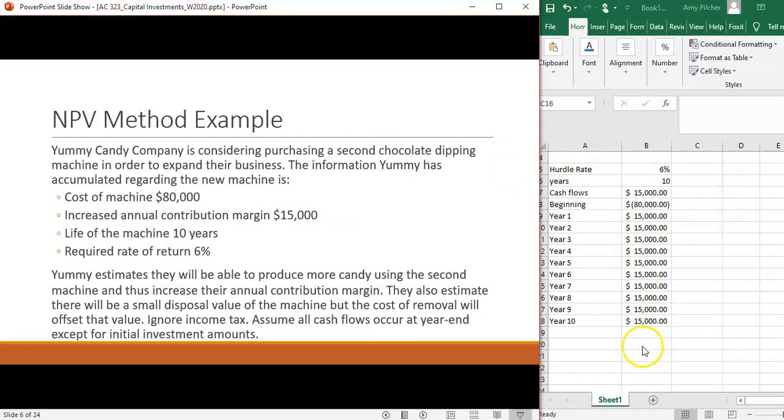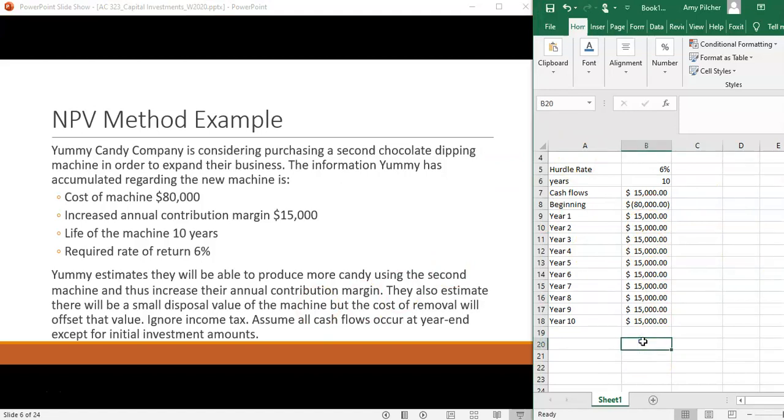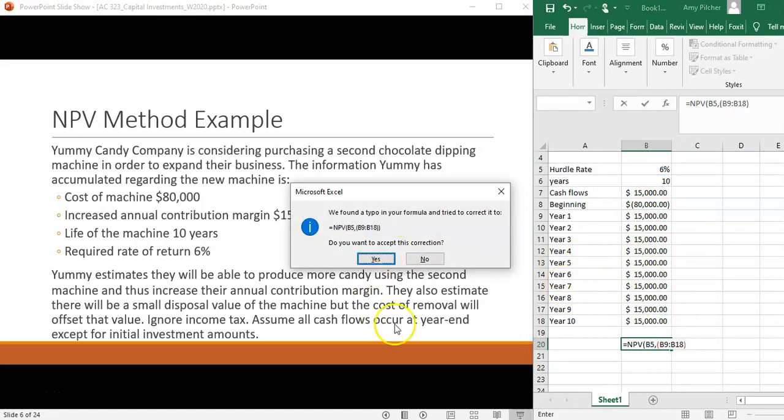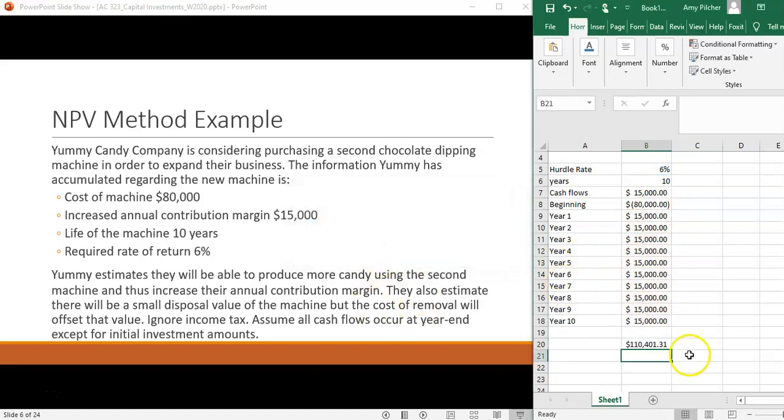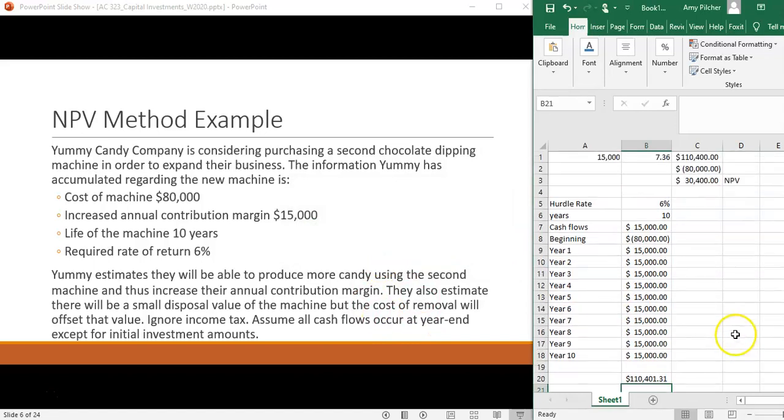So the next thing that we're going to look at is using the Excel function for net present value. So we would put equals NPV for net present value. We select the rate and then the cash flows. You'll see that that gives us a very similar amount to what we calculated using the factor.